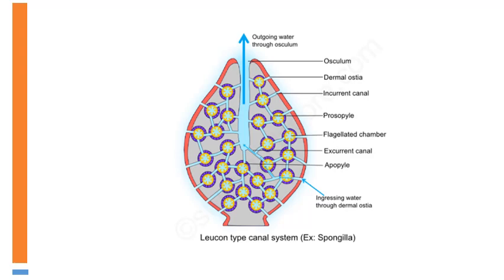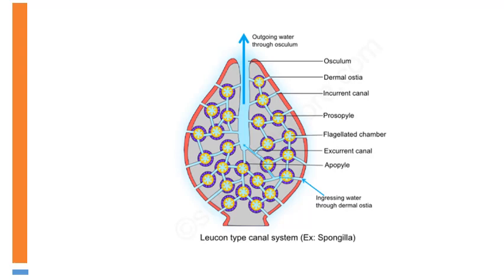Here we can see the radial canal is further divided into rounded or oval flagellated chambers, where water comes inside through dermal ostia and goes to the flagellated chambers through the incurrent canal.